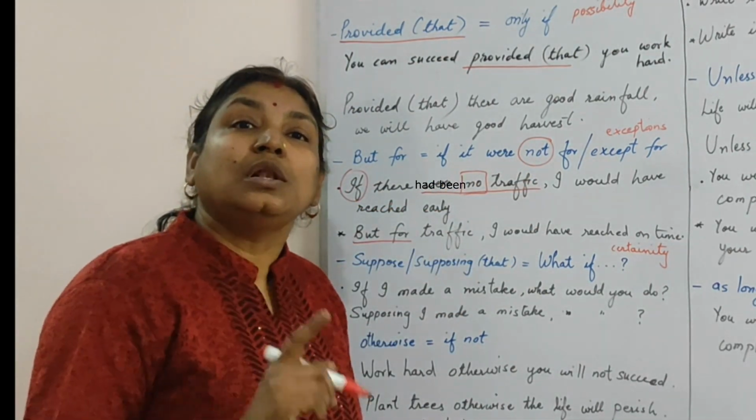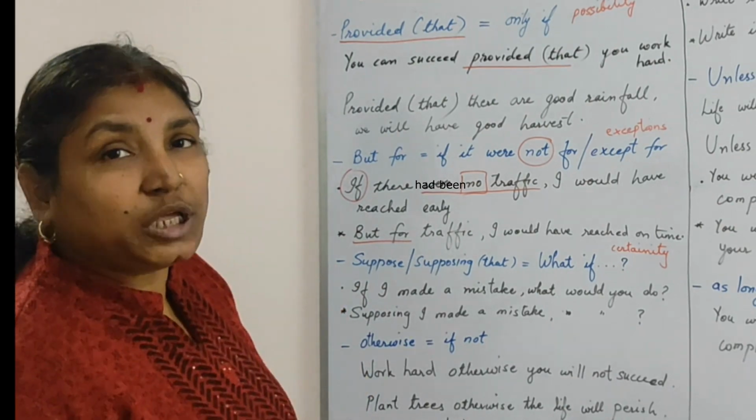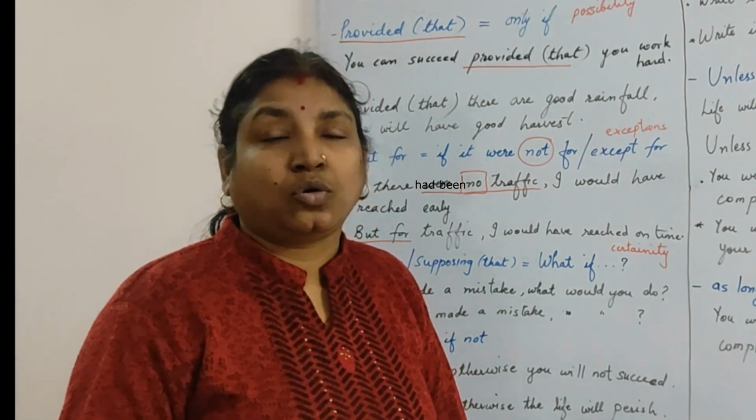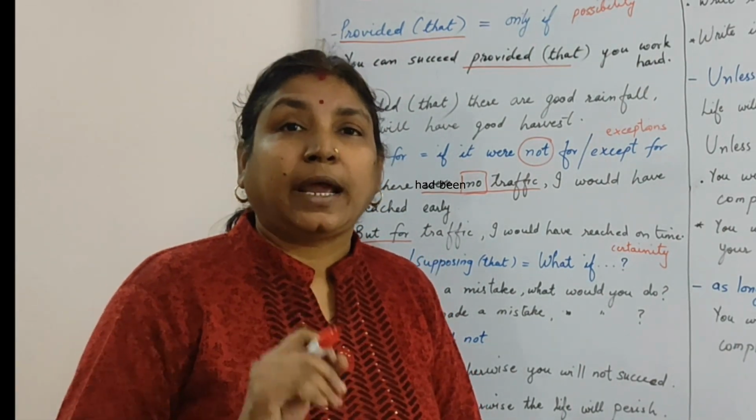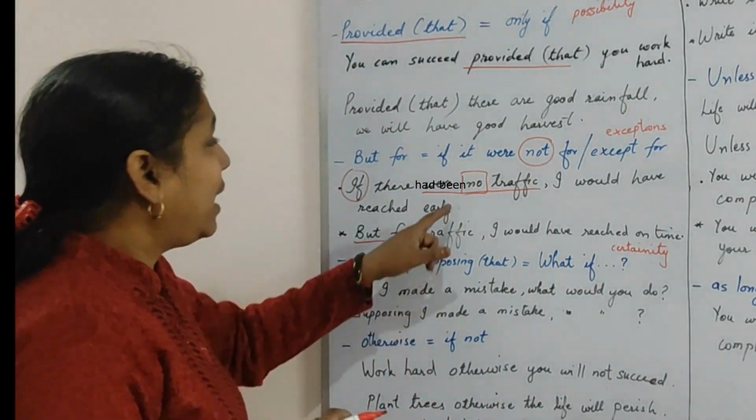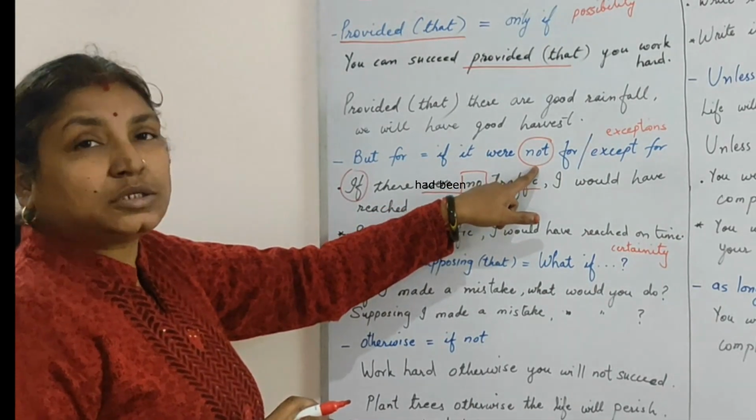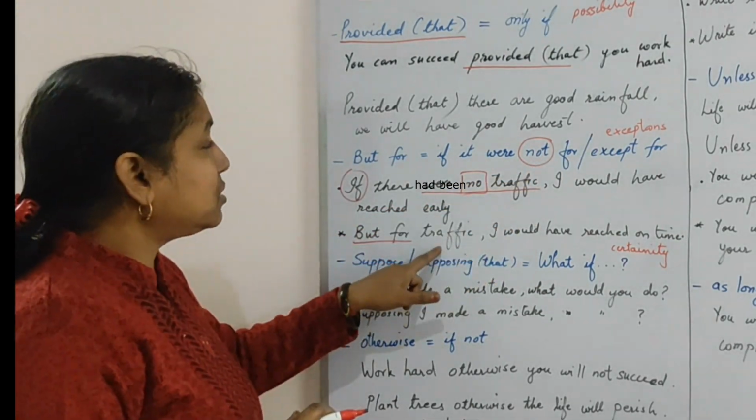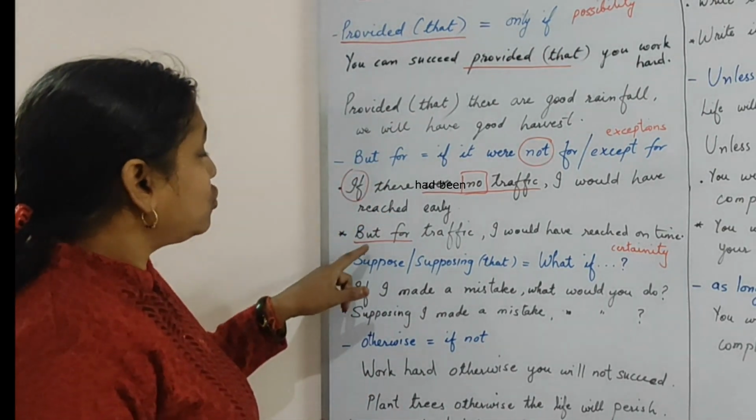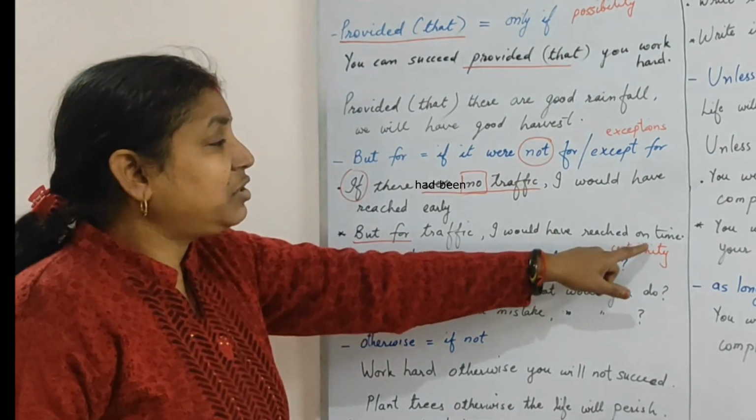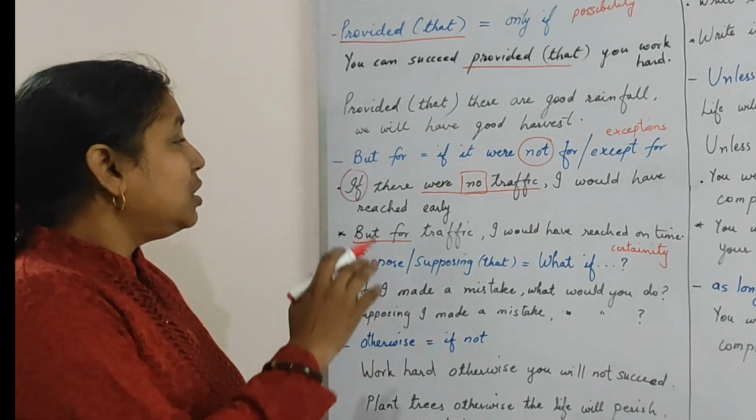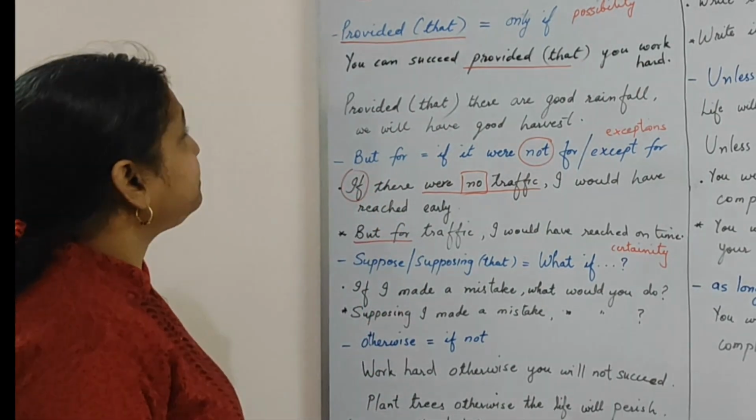Two negatives will change to positive, and we have to keep in mind that the meaning of the sentence should not change at any cost. We have to try to keep the meaning the same as far as possible. So I am not using this negative word in my answer because the conjunction itself means negative. So, but for traffic, I would have reached on time. This is how we can use but for.